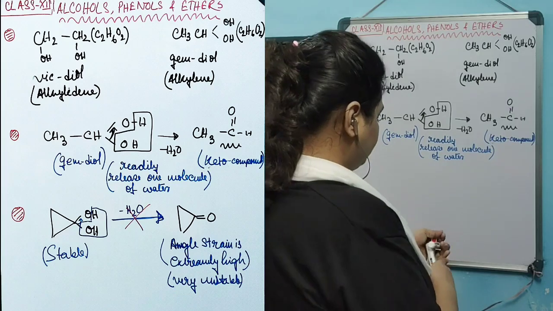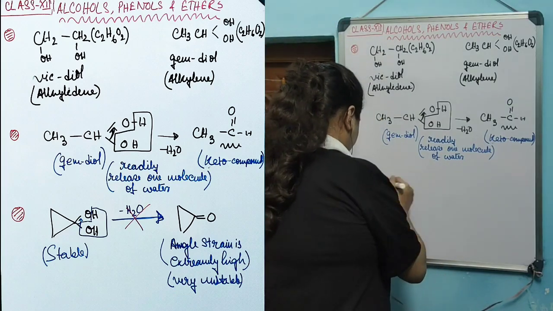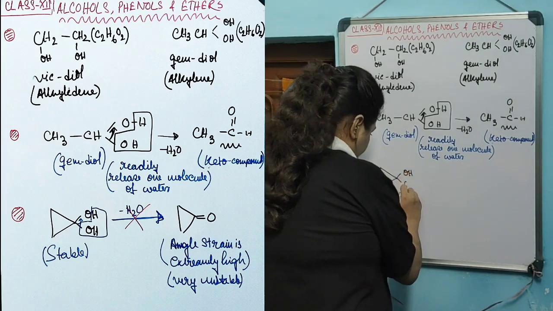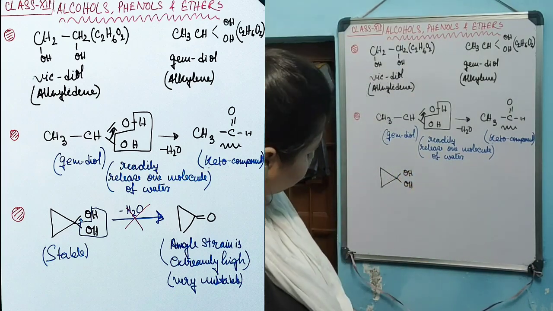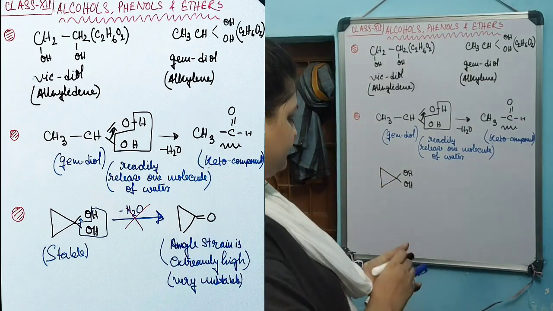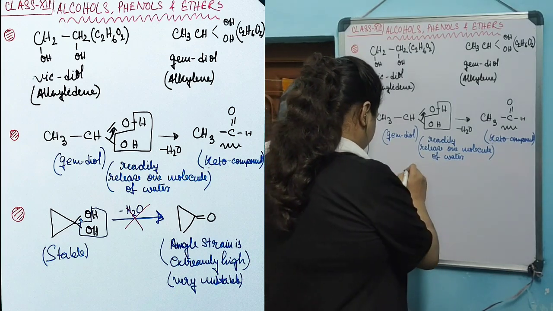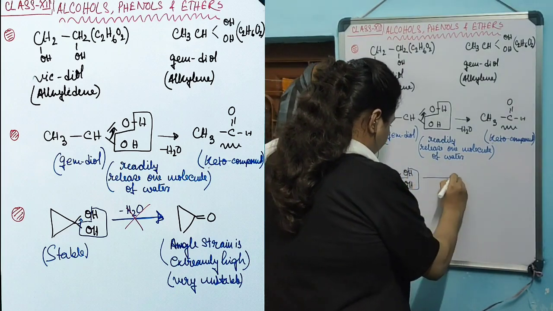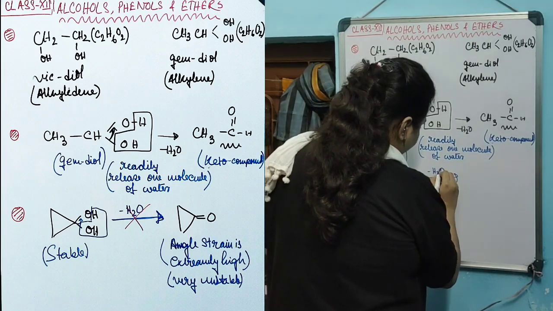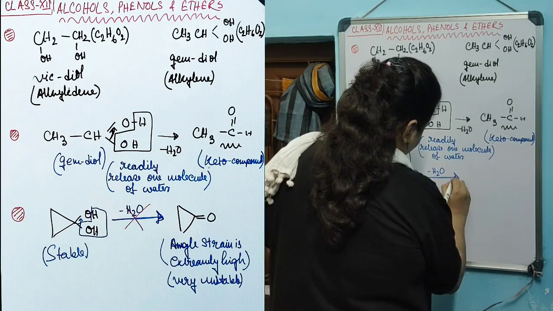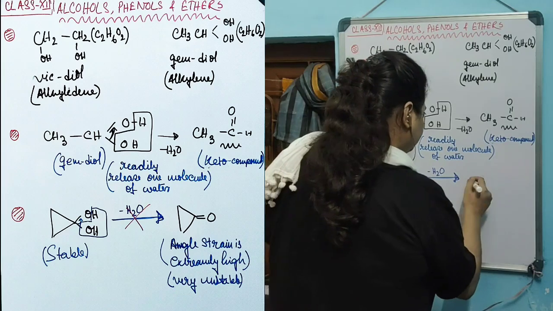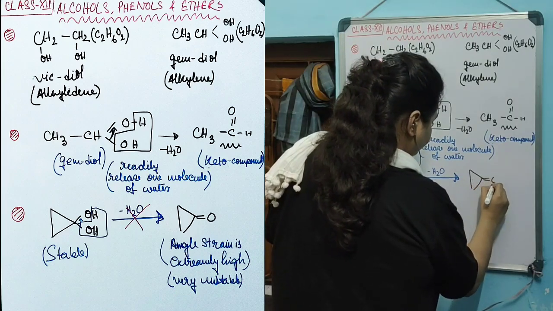But there is an exception, a compound. This is also a gem-diol. The two hydroxyl groups are placed on this carbon only. So, if one molecule of water is released from this compound, the product that should be formed is this one.